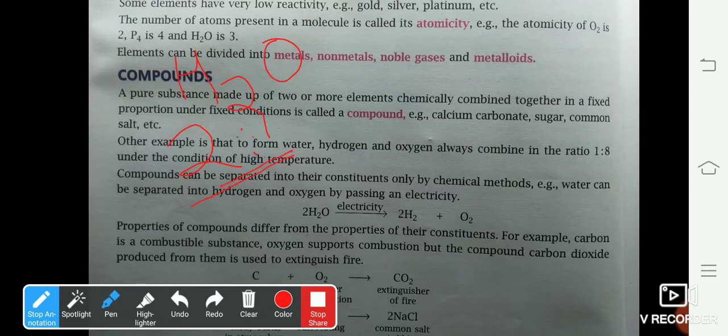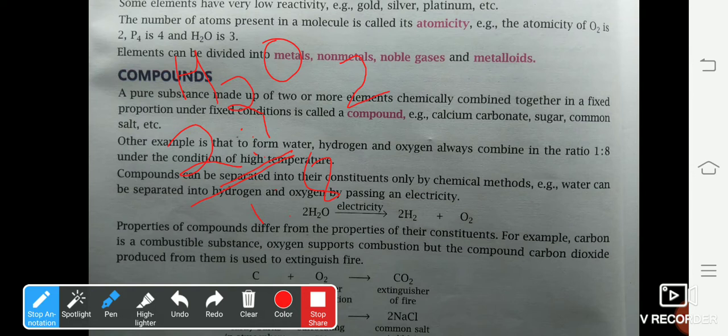Now, if you take water from a lake, pond, river, everywhere, if water is in the pure form, it will contain only two atoms of hydrogen and one atom of oxygen. The ratio would be 1 is to 8. From where did I get this ratio 1 is to 8? The atomic mass number of hydrogen is 1, and as we have two atoms of hydrogen, it will be 2.